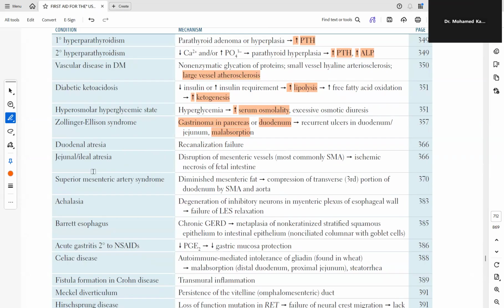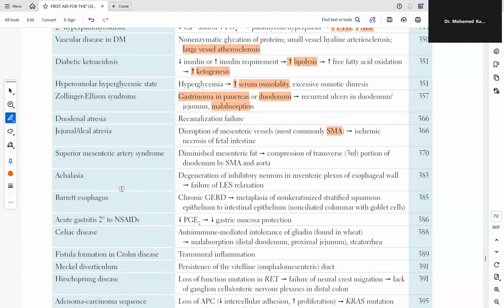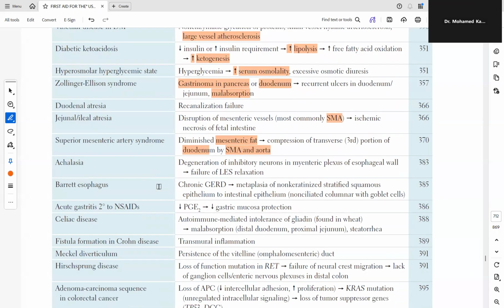Jejunal or ileal atresia: disruption of mesenteric vessels, most commonly superior mesenteric artery, leads to ischemic necrosis of fetal intestine. Superior mesenteric artery syndrome: diminished mesenteric fat leads to compression of the transverse or third portion of the duodenum by the superior mesenteric artery and aorta.